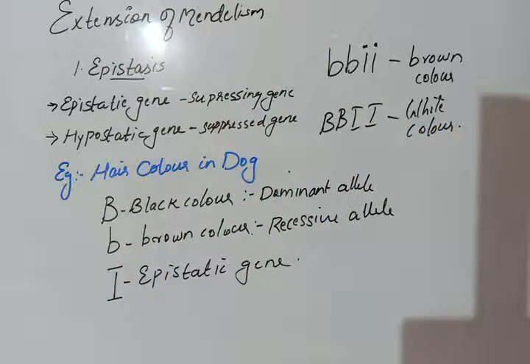Now we can make a cross between the brown hair color bearing dog and the white hair color bearing dog.